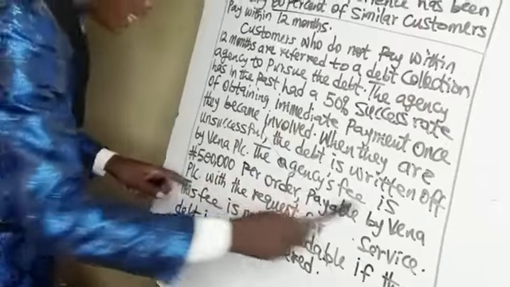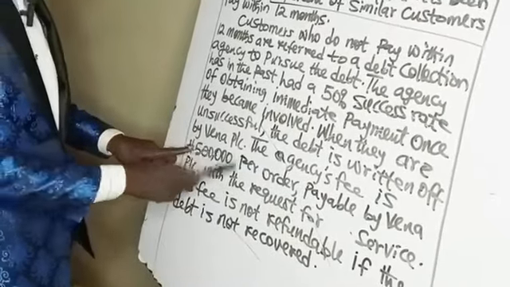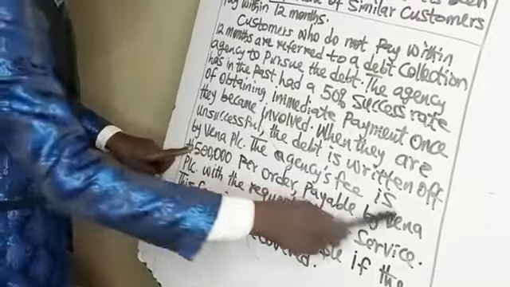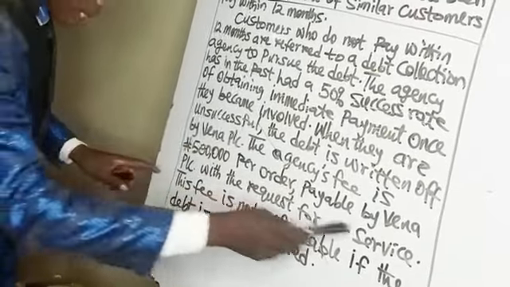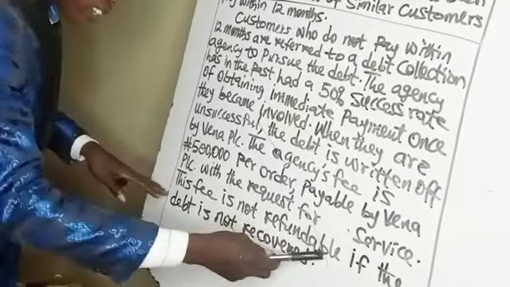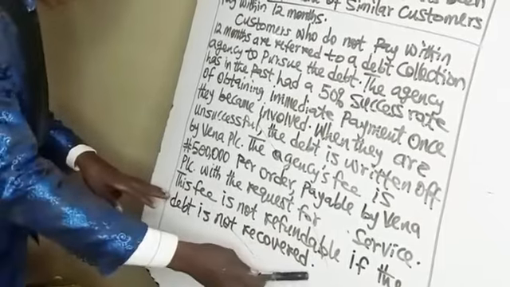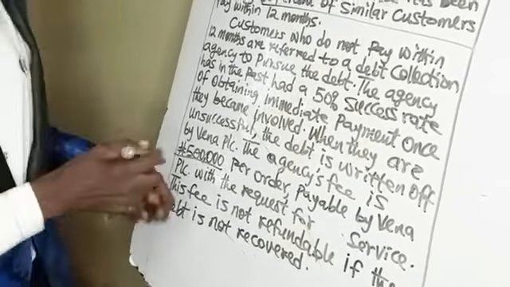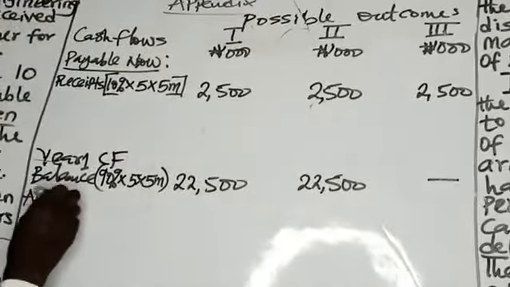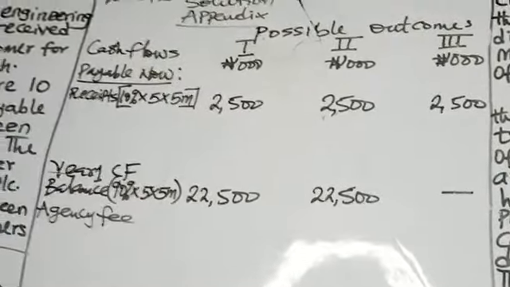The agency fee is 500,000 naira per order payable by Vena PLC with the request for service. This fee is not refundable if the debt is not recovered. So now let's have the agency fee of 500,000.